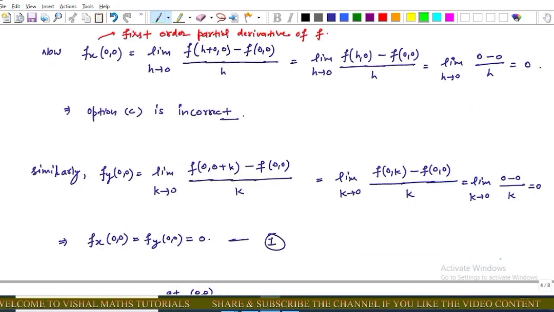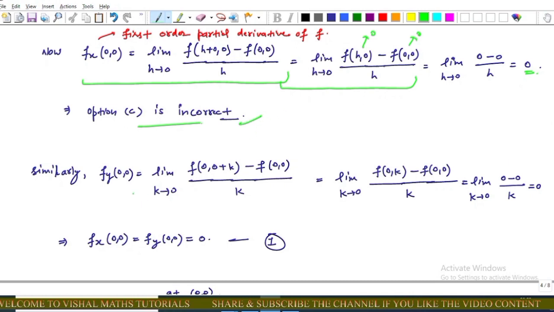Now come to further discussion. As f_x(0, 0) means first order partial derivative of f with respect to x. Now in general, its original definition is this, and under simplification this becomes this. Now from the given function, this value is 0 and this value is also 0. This implies that limit h tends to 0 of 0 minus 0 upon h, which is equal to 0. This implies that option C is incorrect, because in option C it is given that f_x does not exist, but it exists. That is, option C is incorrect.